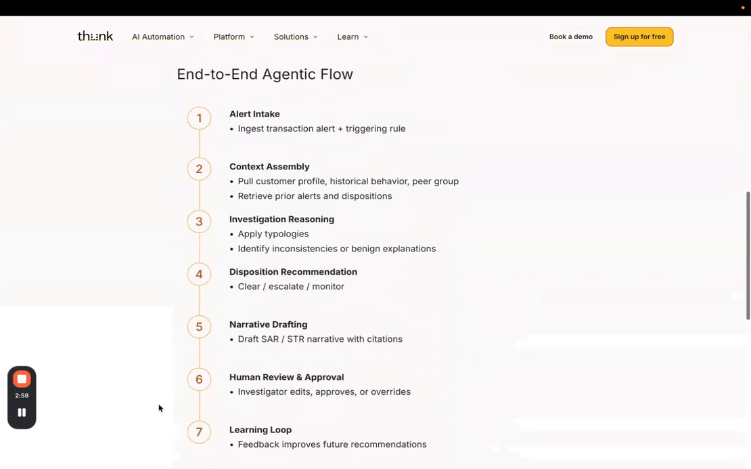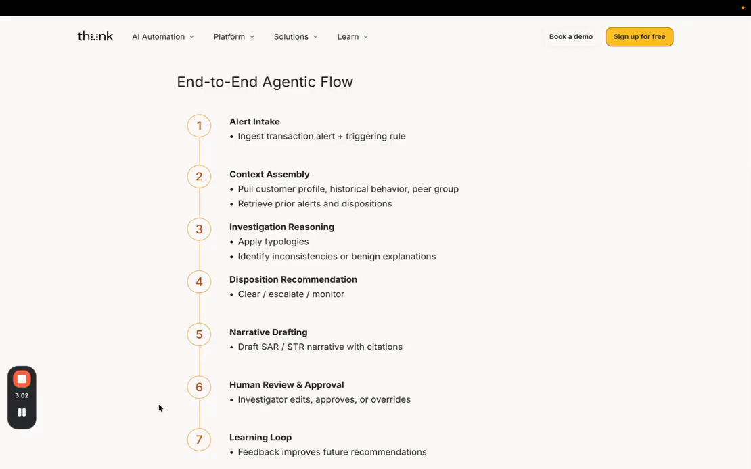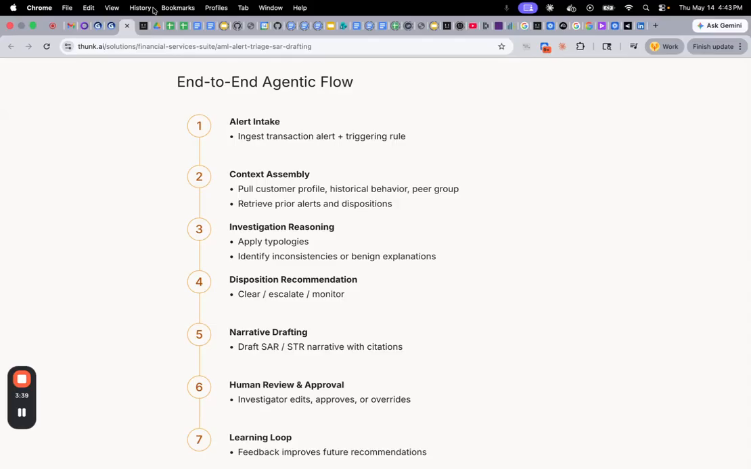The kind of workflow we might want for an AI agentic system to assist in this scenario is something like this. Do an intake of the basic alert, collect a bunch of information about this customer involved, the historical behavior, peer groups, put that all together so that investigative reasoning can happen based on some rules and typologies, put together a recommended disposition of the alert, if necessary, draft a suspicious activity report according to standard guidelines, and then put that in front of a human being for review and approval. Let's see how this kind of flow is implemented on the Thunk.ai platform.